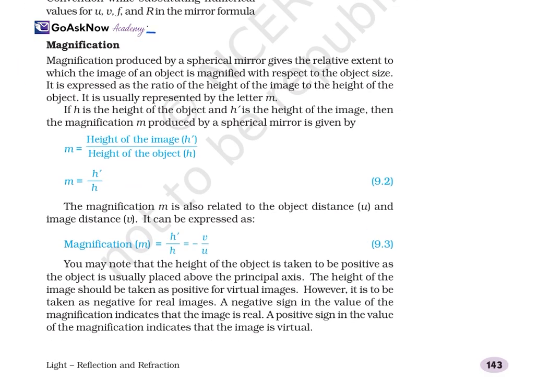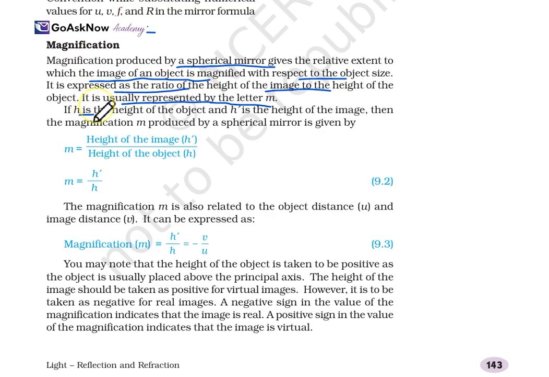Now let's move ahead with magnification. What is magnification? Magnification produced by spherical mirrors gives the relative extent to which the image of an object is magnified with respect to the object size. It is expressed as the ratio of the height of the image to the height of the object, and it is usually represented with the letter m. So this is what magnification is called.